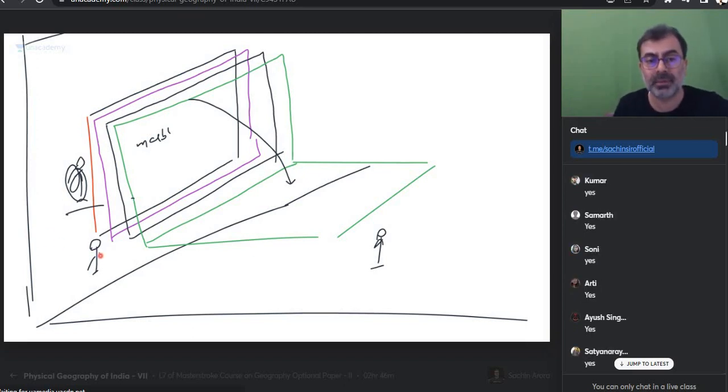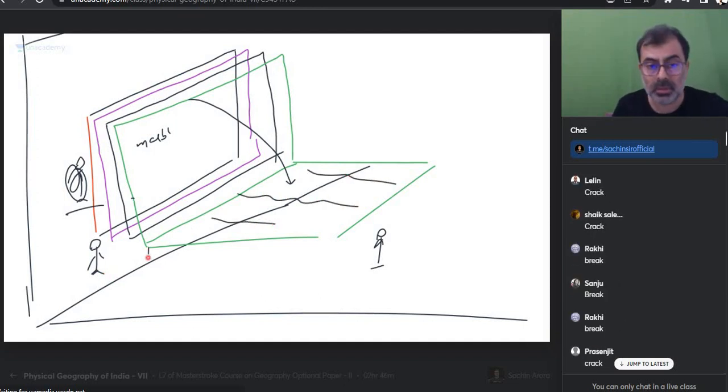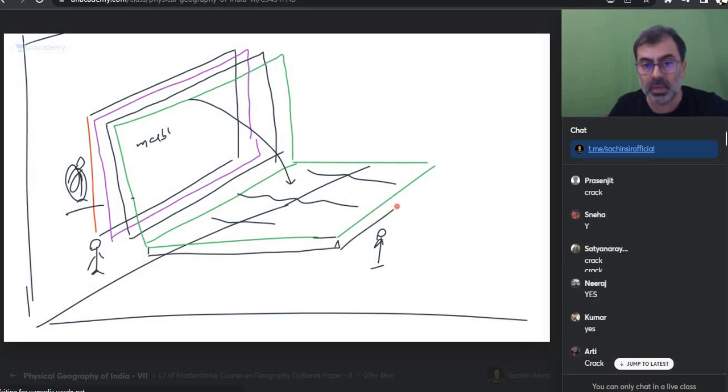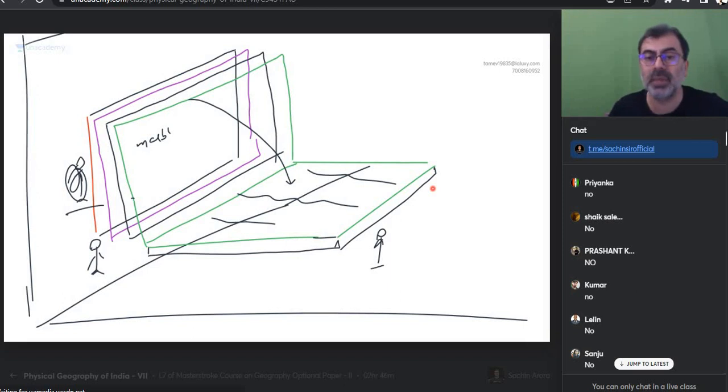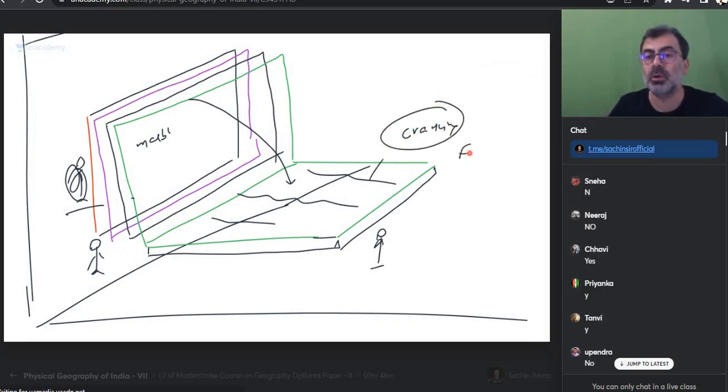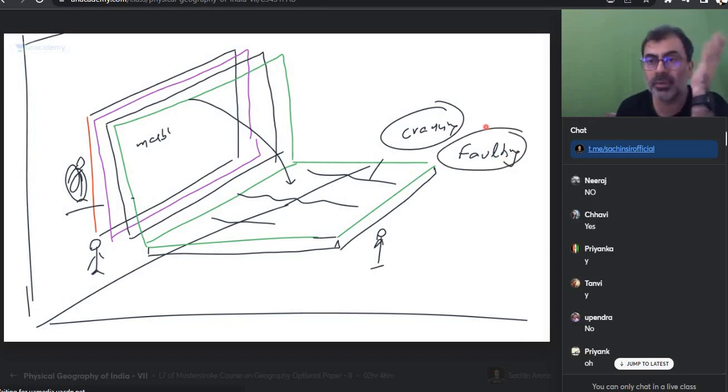I am safe. The man is safe. What can happen to the marble? It can crack, sir. Crack. Possible? So the marble is the same size only. Will I buy that cracked one? I'll say it's your mistake, I don't want it. I want the full thing, or I want it in my size. Is everyone okay? This cracking is called faulting. Did I give you a practical example?